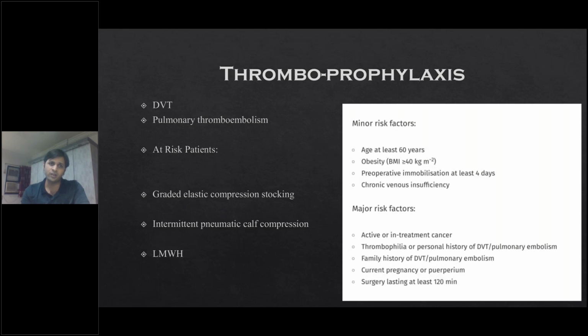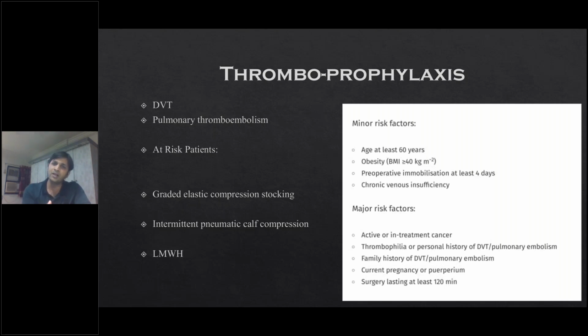After this stratification, you can give the patients pre-operative, intra-operative or post-operative thromboprophylaxis. Definitely the easiest one and without any complication is the SCDs, that is threaded elastic compression stockings. They can be given pre-operatively at least 12 to 24 hours before surgery. The other one is the pneumatic cuff compression, which is machine operated, that can be given pre, intra as well as post-operatively. So you can stratify the patient depending on the risk factors.